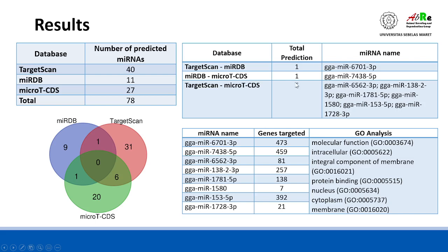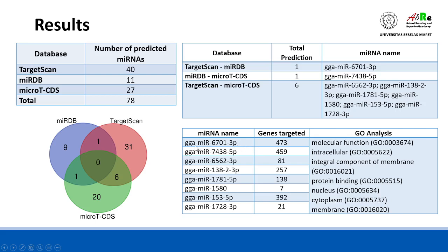Following the selection of micro-RNA candidates, we then input them to the gene ontology analysis, and from these 8 micro-RNAs there are a lot of targets.